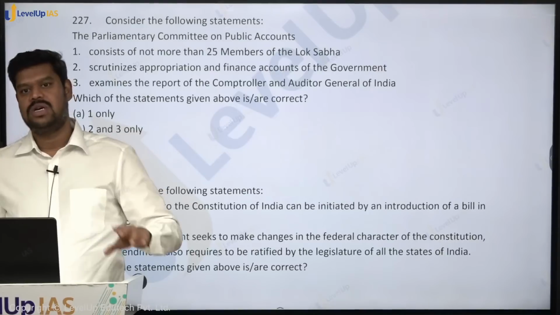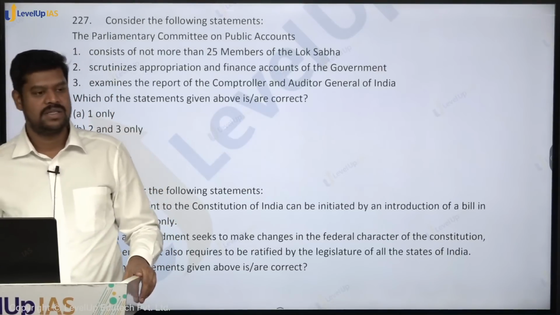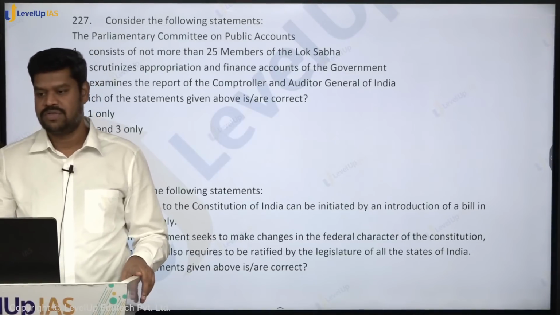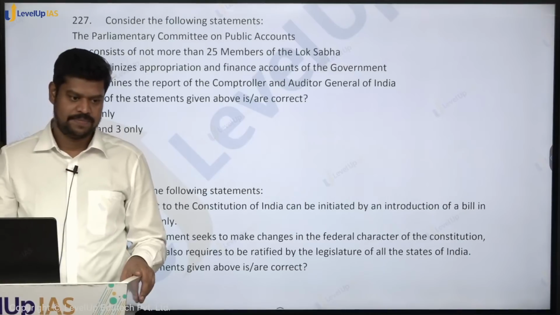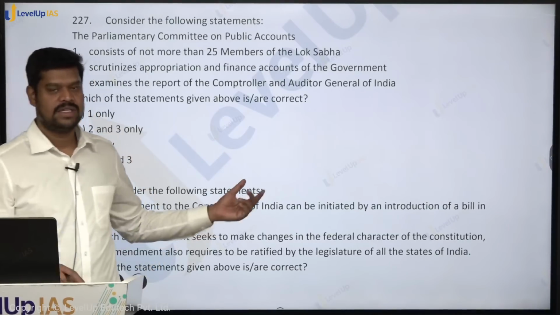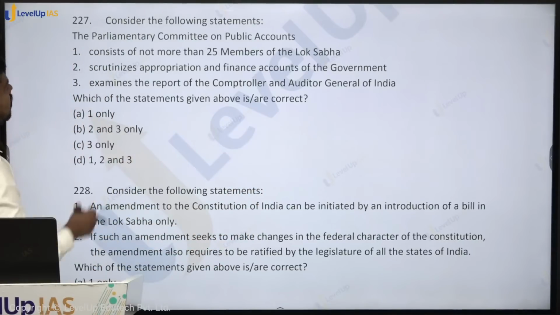When this motion is introduced, normally the matter is referred to a privilege committee. Is there a privilege committee in both houses of the Parliament? Yes, there is a separate privilege committee in both houses of the Parliament. Anyway, there is a separate question on that. In the later part, I will discuss it.